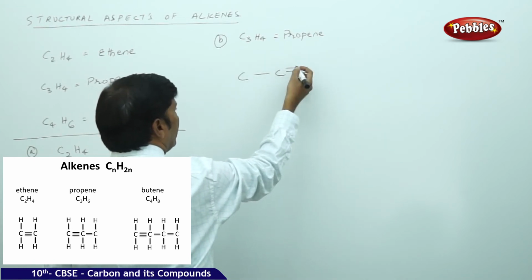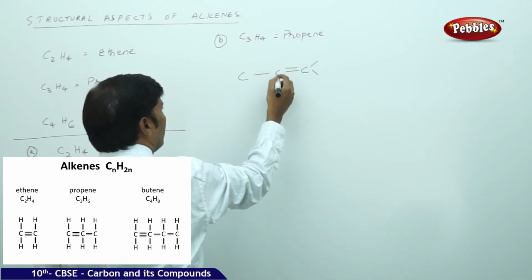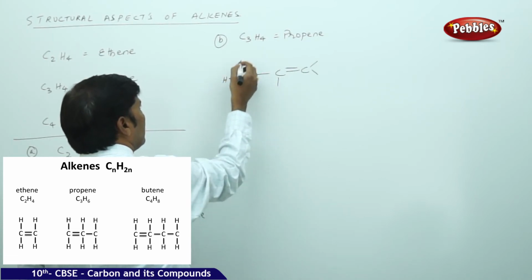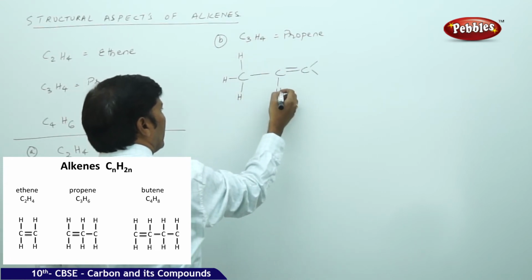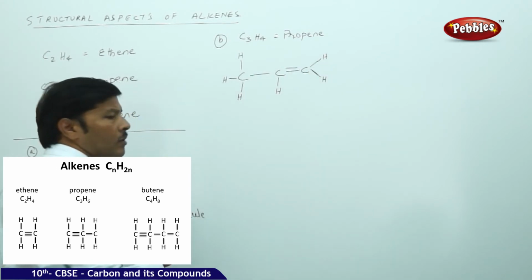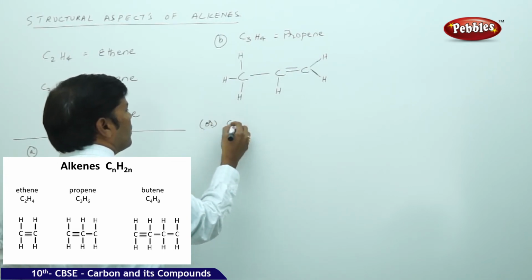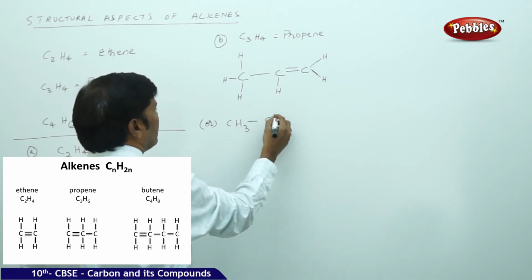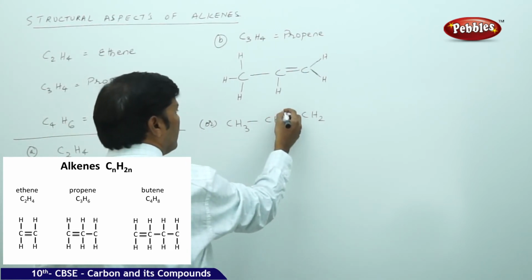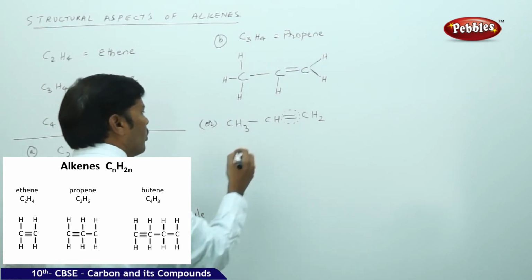So here, because every carbon is tetravalent, again you add 2 bonds here. Here we have 3 bonds, so attach 1 more bond. Here we have only 1 bond, so you take another 3 more bonds. Hydrogen, hydrogen, hydrogen, hydrogen. Here 1 hydrogen, and here also 1 hydrogen. So therefore this is nothing but propene. So you can just write here, or simply CH3 single bond, CH double bond, CH2. You can see that there is a double bond between the longest chain of the carbon. That's why we can call this as propene.